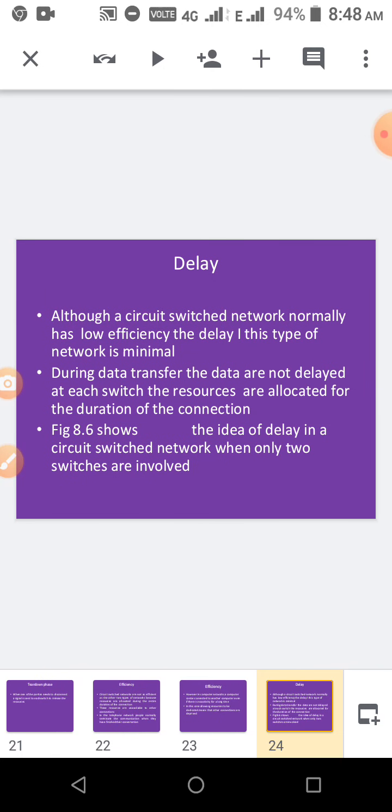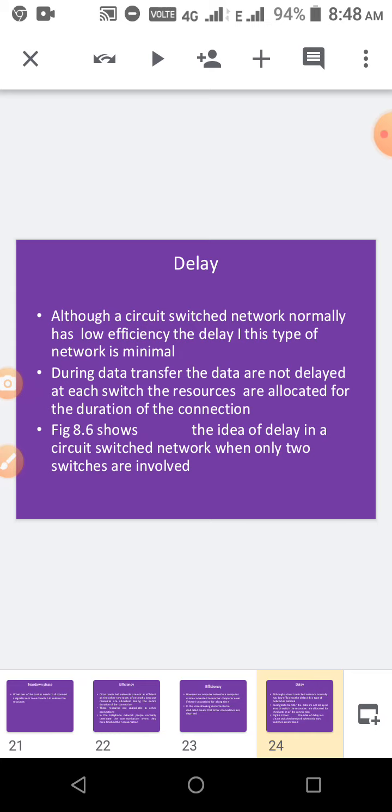And what is the delay time? Delay means, while sending the data and disconnecting, those are the times we are facing delay. So although circuit switched networks have low efficiency, the delay in this type of network is minimal. During the data transfer, the data are not delayed. When we are transmitting data, there is no delay in that. At each switch, the resources are allocated for the duration of the data connection.